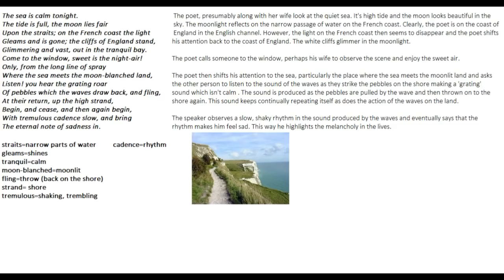So this was the first paragraph. I hope you've understood what is meant by the poet in this stanza. First of all, he describes the sea and what is happening, and from this he is able to make an atmosphere of gloominess. He says that this brings the eternal note of sadness, and this sadness is going to last forever. This is not a temporary sadness, but the sadness that is engulfing the entire earth, the entire modern period.